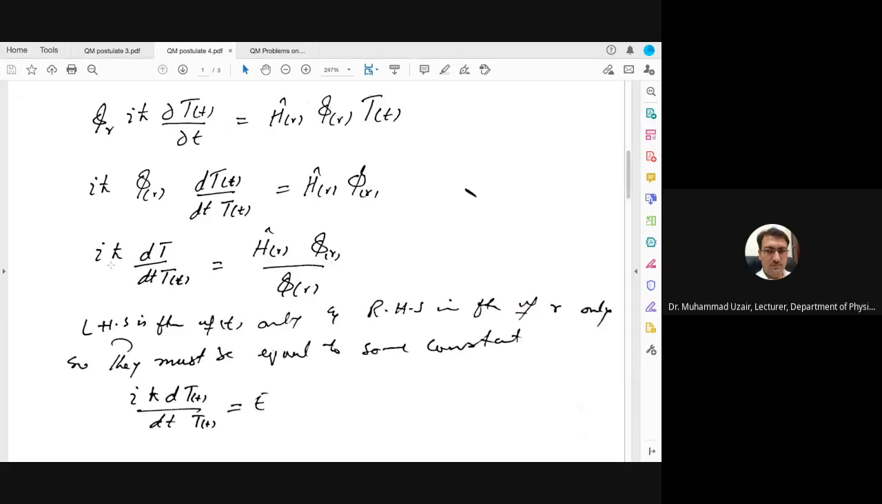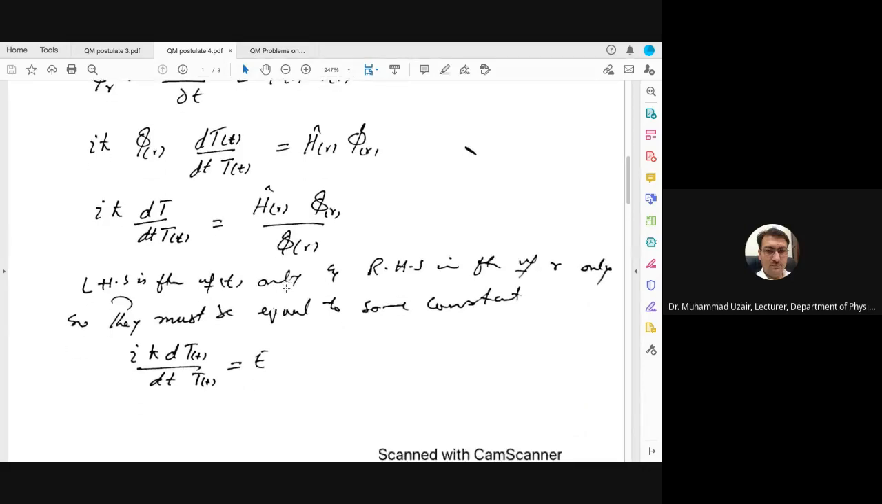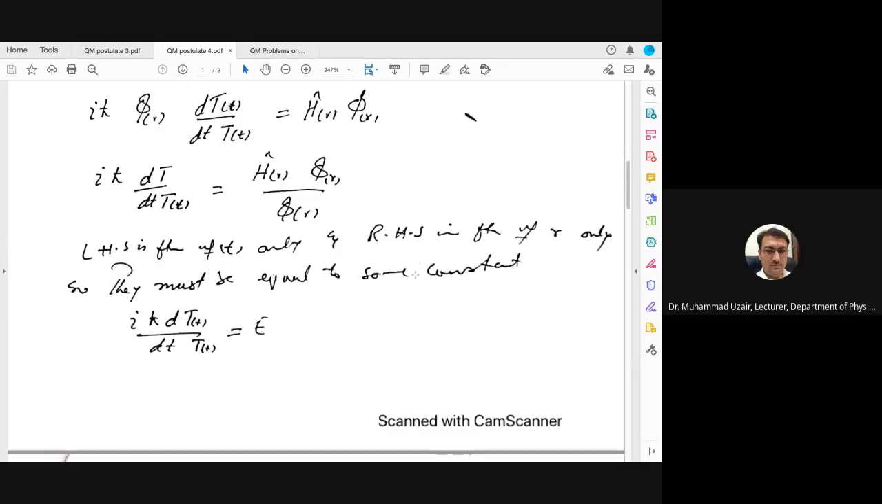Here you can say iota h cut dT over dt of capital T. On the other side you can see that it is H of r psi of r divided by psi of r. Now the left hand side is a function of t only, and the right hand side is a function of r only. So they must be equal to some constant. And we can equate both of them to some constant, and let that constant be capital E.